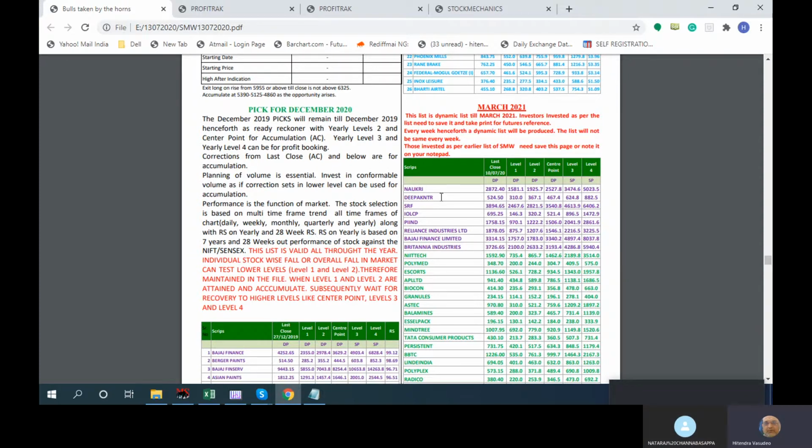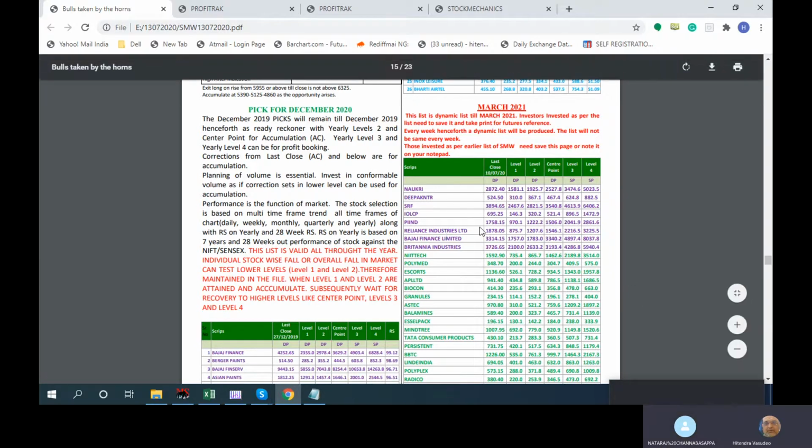What will happen is I keep a stock one week and next week it is not there. You will ask why it is not there. Mostly the daily and weekly ones go out sometimes, while monthly, quarterly and yearly more or less remain intact. Daily sometimes goes slightly down for some minor correction. This is a check we are doing on Friday. So you can still refer to what I mentioned one week back, according to levels, and still act.